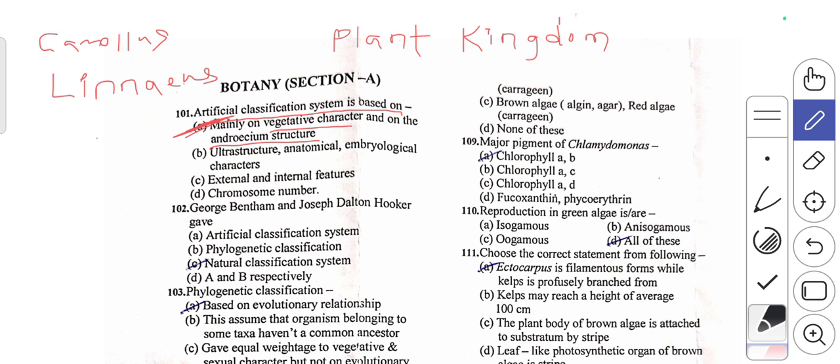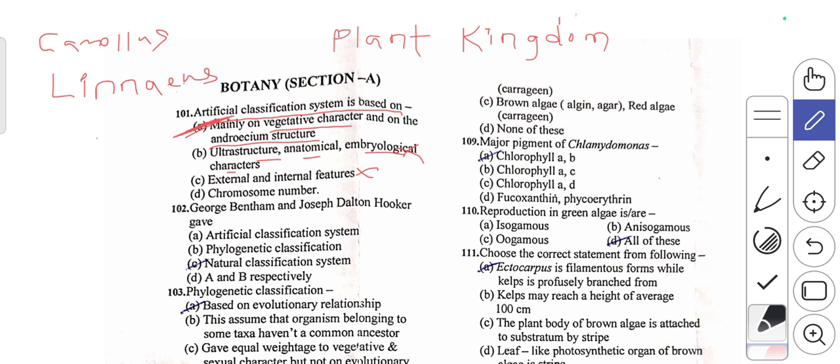Let's discuss other options given in this question. The ultrastructure, anatomical, embryological characters, these are not at all included in our artificial classification system. So hence this statement is wrong. The C statement, external and internal feature, it is not a part of artificial classification system.